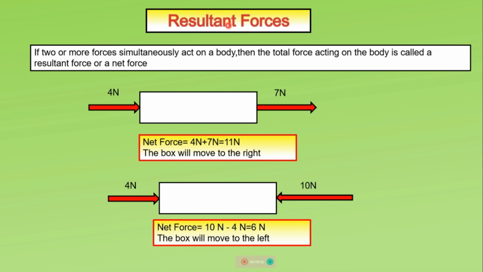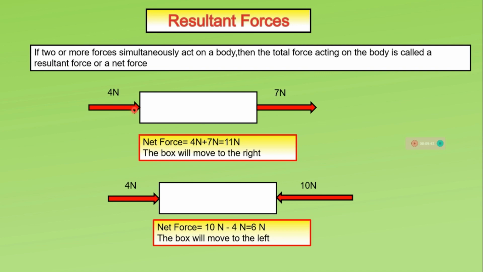Resultant force. If two or more forces simultaneously act on a body, then the total force acting on the body is called resultant force or net force. Each force is represented by an arrow called a force arrow. And the length of the arrow represents the magnitude of the force and the arrowhead represents the direction of the force.